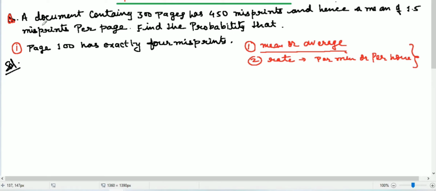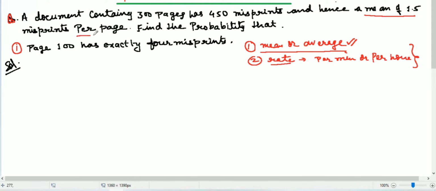So look at this question. Here is a document containing 300 pages that has 450 misprints, and hence a mean of 1.5 misprints. So see here in this question we found the mean. And just see whether a per page rate is given or not.